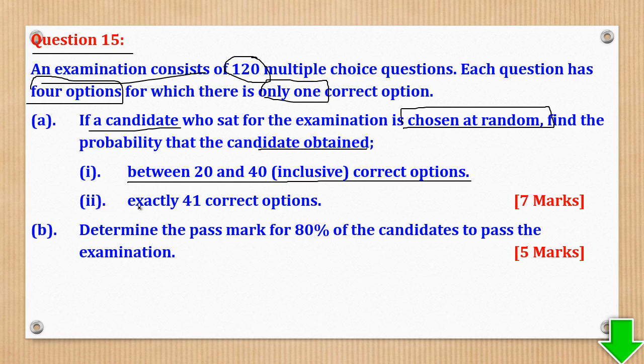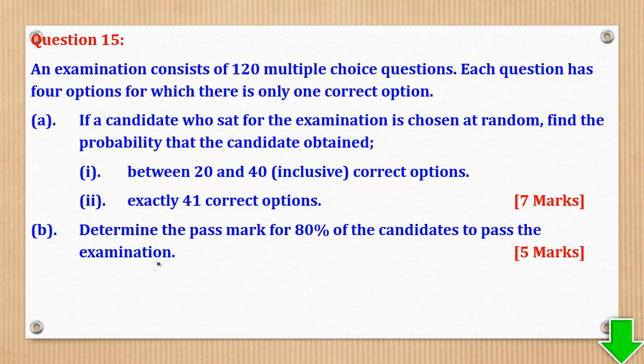Then Roman 2, exactly 41 correct options. And part B, determine the pass mark for 80% of the candidates to pass the examination. So let's begin with part A.